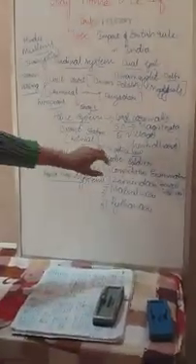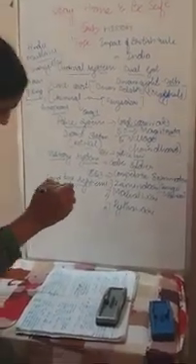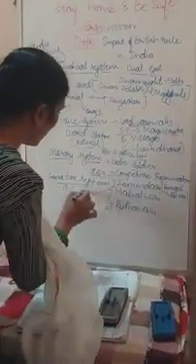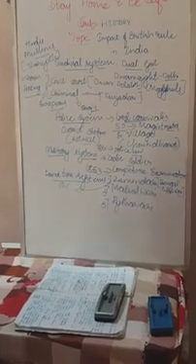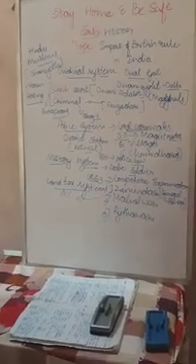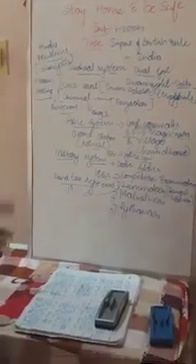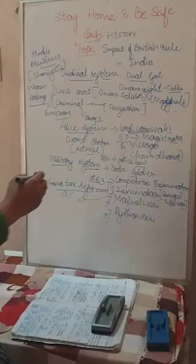Of the amount collected, nearly 10% was kept with the Zamindars. So by this system the Zamindars and the company benefited a lot, because both were getting a profit. But the farmers suffered a lot.